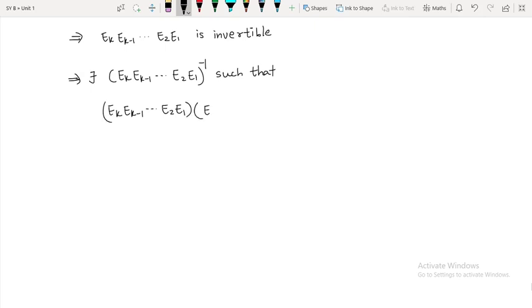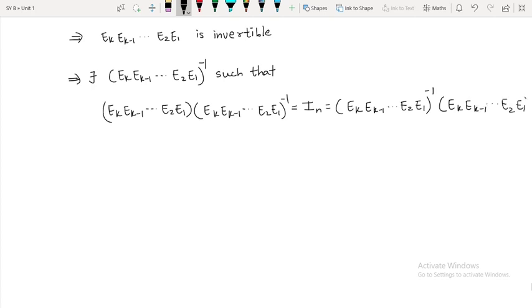The product of the matrix and its inverse will be equal to In, which will be further equal to the inverse multiplied by this Ek, Ek minus 1, continued up to E2 and E1. I will call it as sum 2.